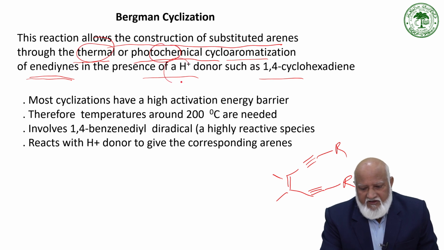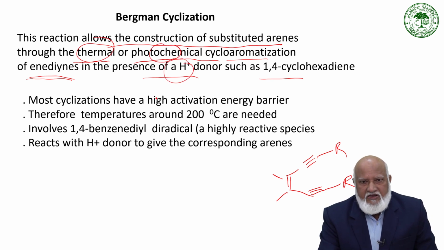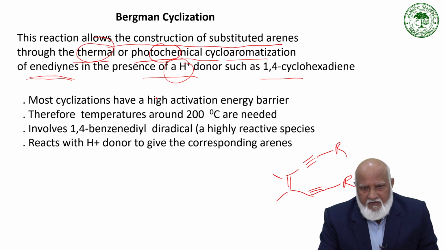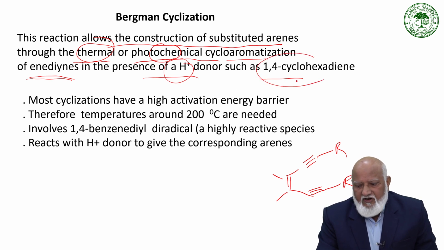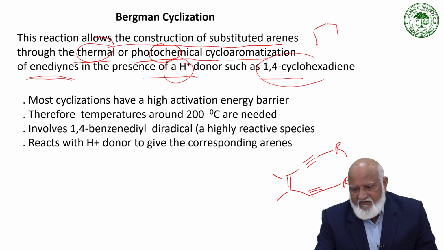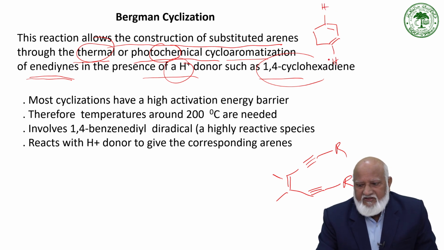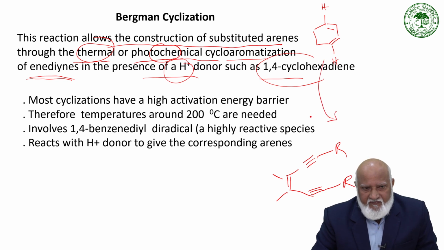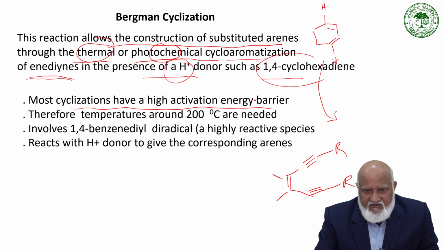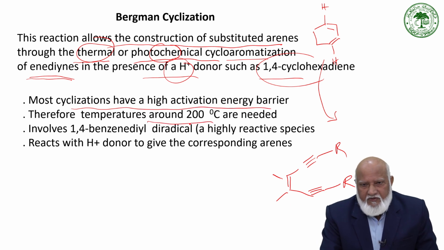photochemical conditions. Another important condition is that we need a very strong hydrogen donor, and that is 1,4-cyclohexadiene. That is also very important because this also gets aromatized. So the side product in this one is benzene; 1,4-cyclohexadiene is converted to the benzene ring. Most cyclizations have a high activation energy, and that's why we need a very high temperature, such as around 200 degrees centigrade.